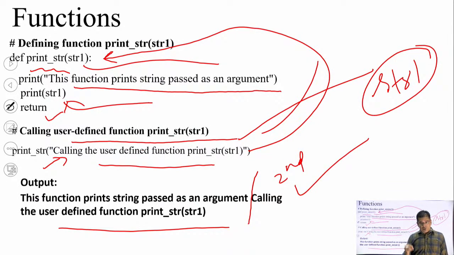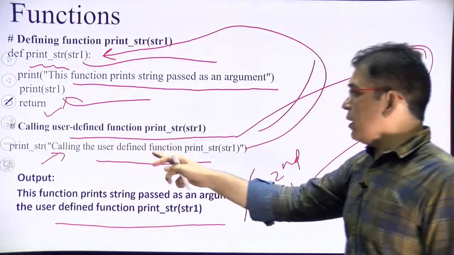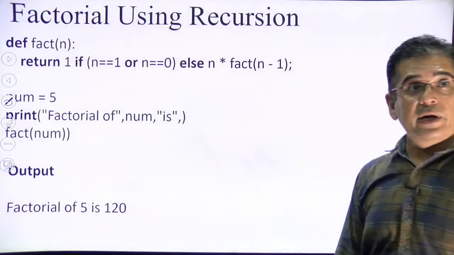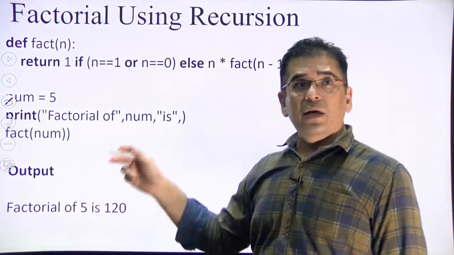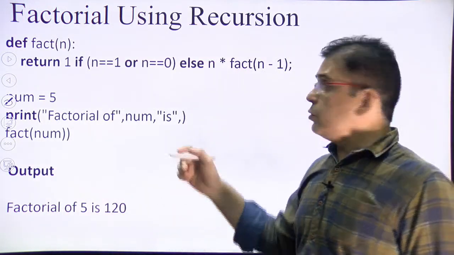So here you just need to understand, simply I have defined a function with the name print str. Within the bracket the variable name I have chosen str1. It will store the value str1 here, and this will be passed here, and both values will be printed here. Okay, the last example is defining a factorial using recursion.